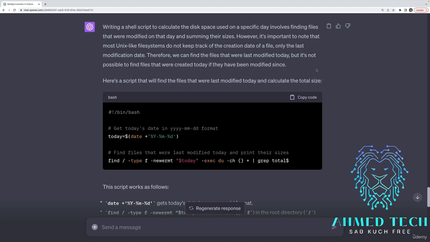It's tricky because not all systems actually track when something was created. Usually Unix-based systems will only track when things were last modified. So it's not entirely accurate. If I go back and modify something I made a week ago, it will be included in this count if I modified it today. But anyway, here's the script that it wrote.